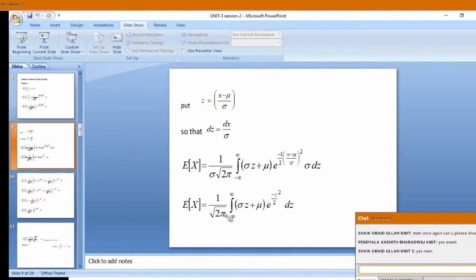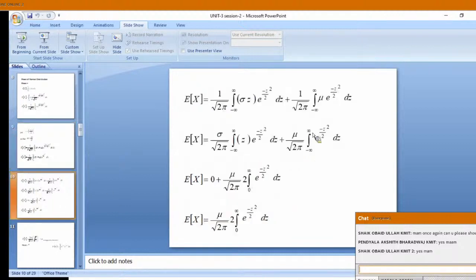Okay, now we will split this. That means this one part, this another part. Yes, we have written here one part and second part. That means sigma z we have written and mu we put here. Because of sigma, and here sigma I took outside, z is there.